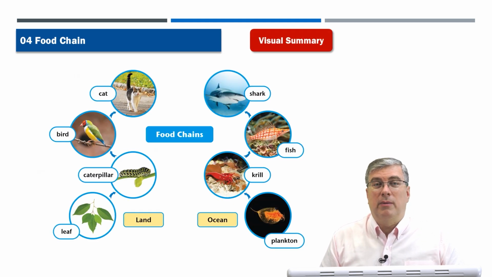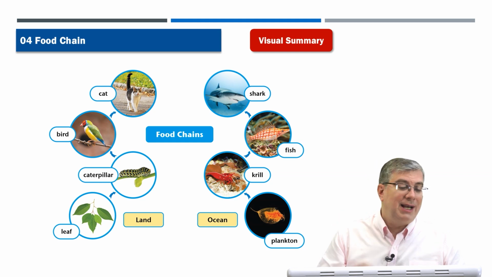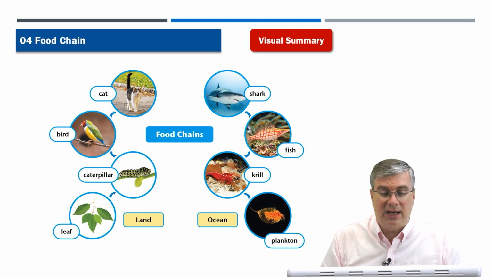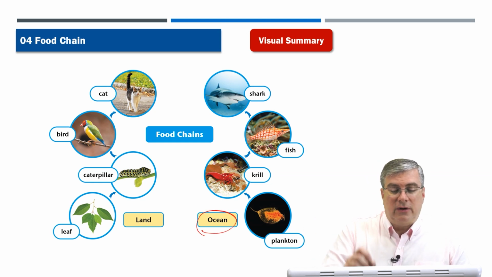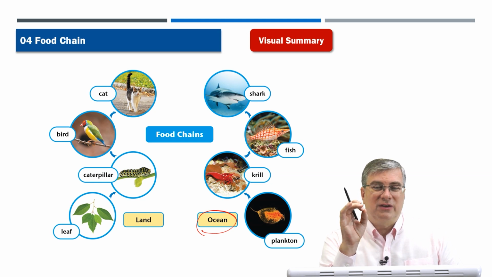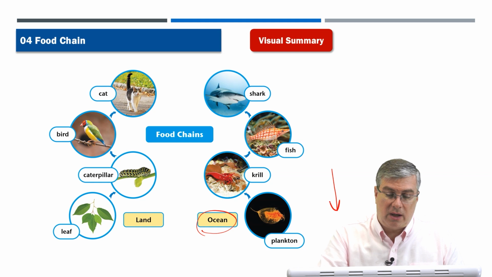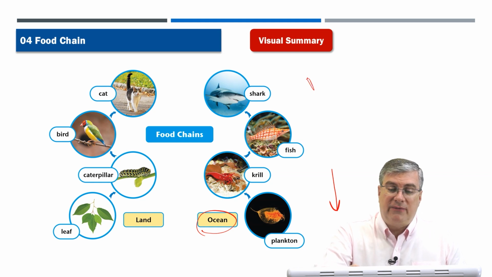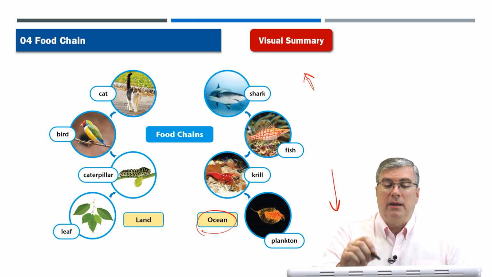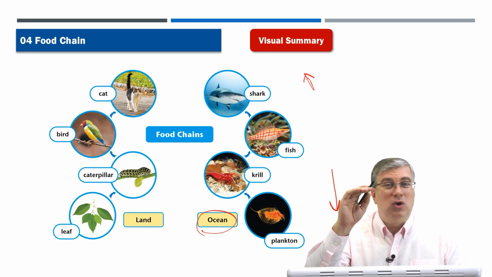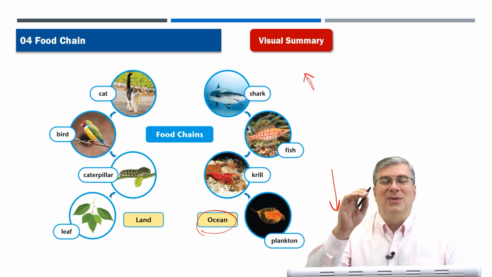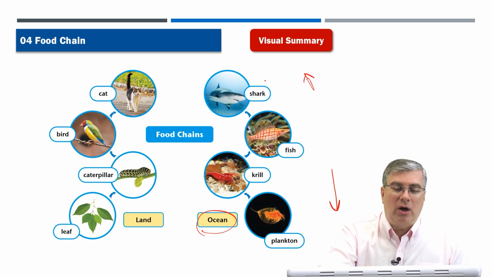Now let's talk a little bit more about the main ideas of this chapter. And of course, one of the main ideas is the food chain. Let's start on the right here, on the ocean, because that's easier. So, like I said, we have food chains. The smaller, weaker animals are on the bottom of the food chain, right? And at the top of the food chain, we have the animals that nothing eats, right? They eat everything else. So a shark could be at the top of the food chain.